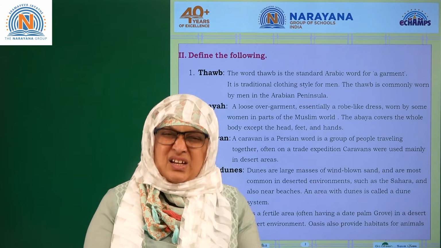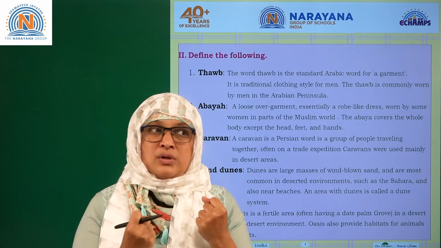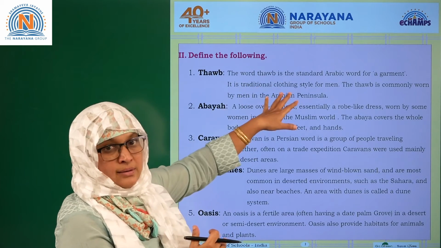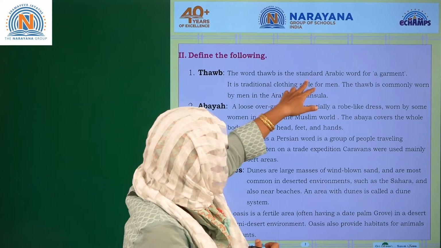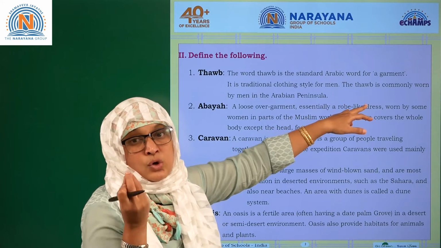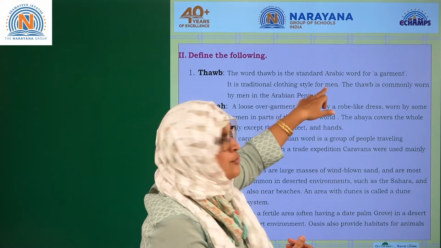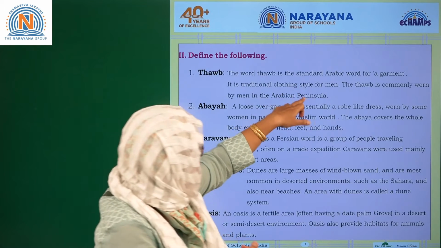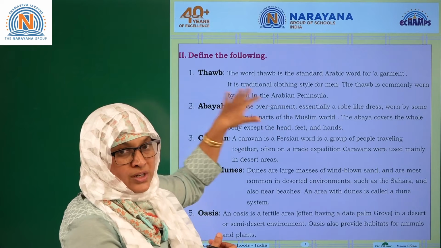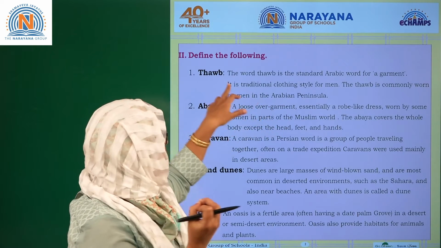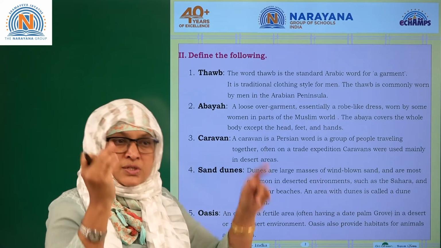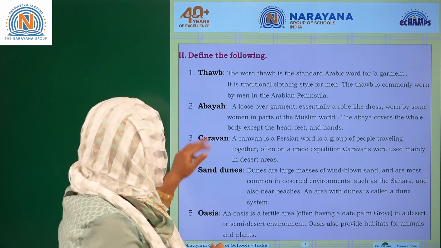It is very long and light in color, so that the sunlight does not reflect directly. Thawb is worn by a man. The word thawb is a standard Arabic word for a garment. What is a garment? I said it's a cloth. It is a traditional clothing style for men. The thawb is commonly worn by men in the Arabian Peninsula. Is it clear? What is thawb? It is light in color. So what is the meaning of thawb? It is a garment, a cloth which is worn by men of Saudi Arabia or the peninsular countries.